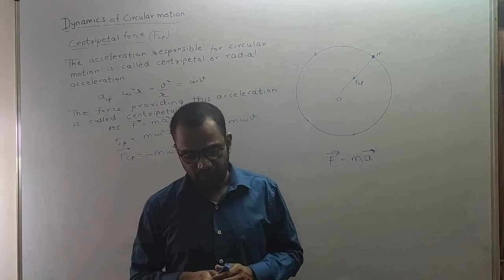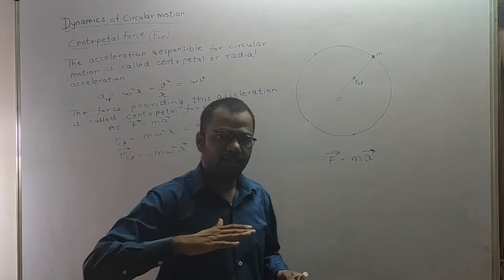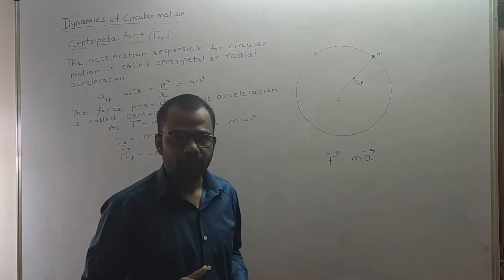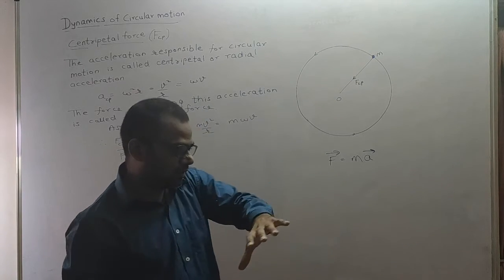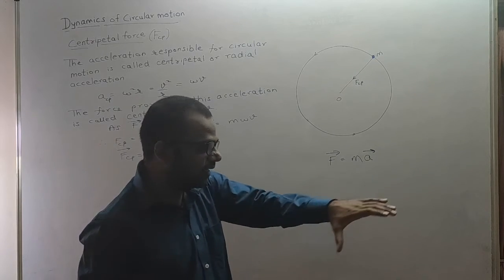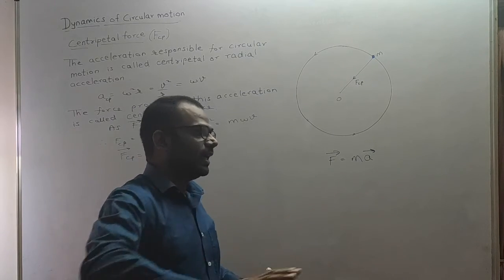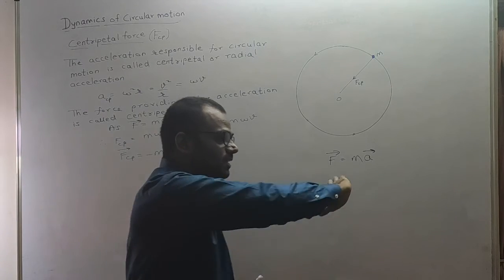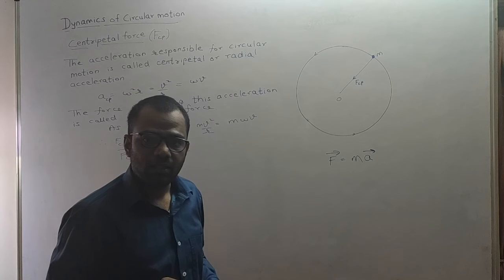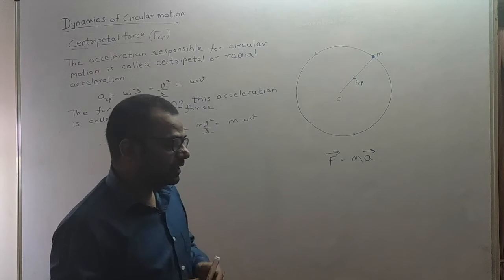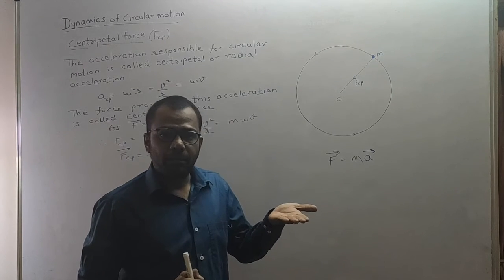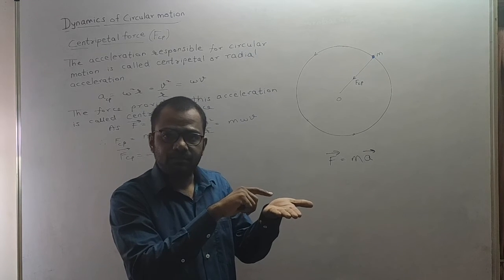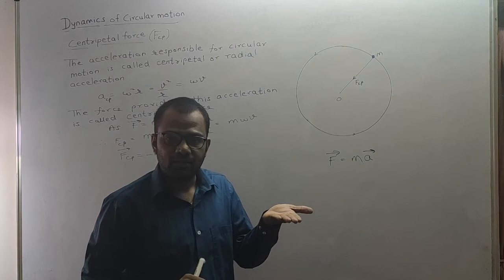Okay. Now another example is whenever a vehicle is taking a turn around a curved horizontal road. Again, for that particular moment, it is moving in a circular motion because it is moving along an arc of a circle. There must be some center to the arc. Now, in this case, who is providing the centripetal force? The centripetal force will be provided by the friction between the tires and the road surface.